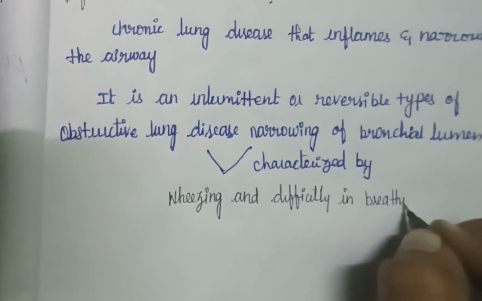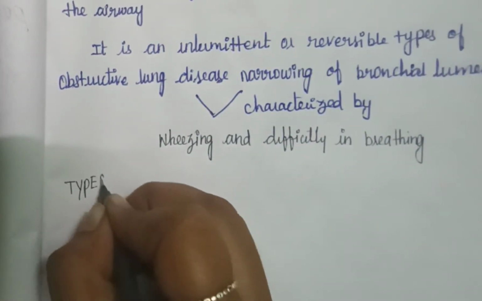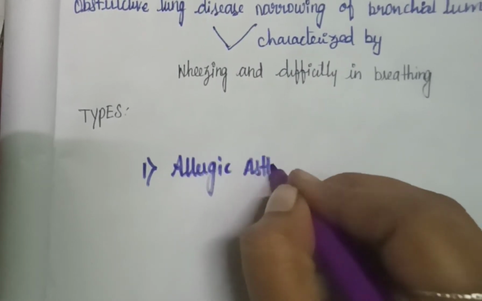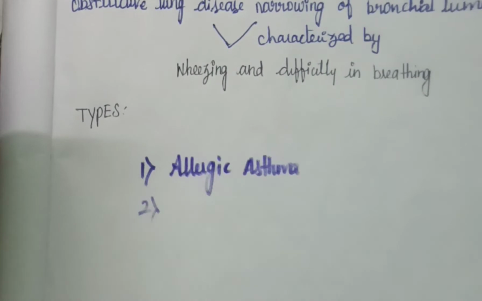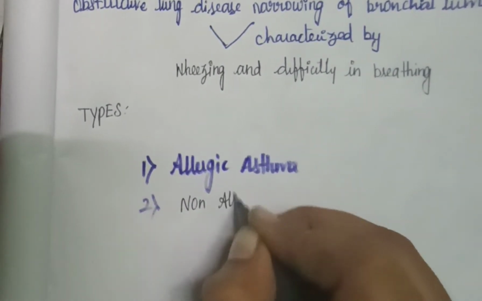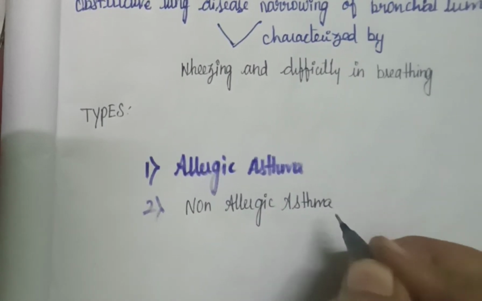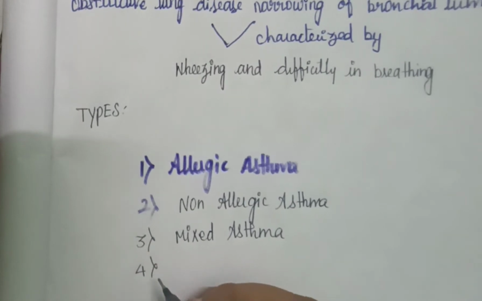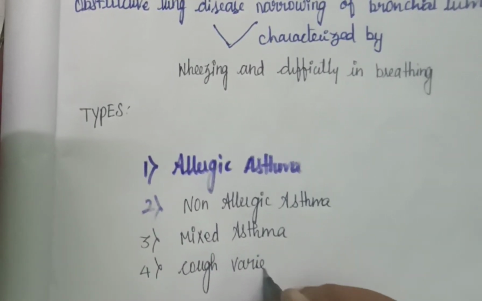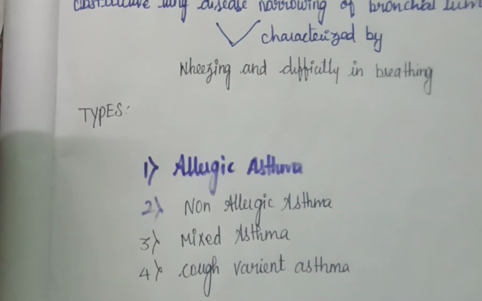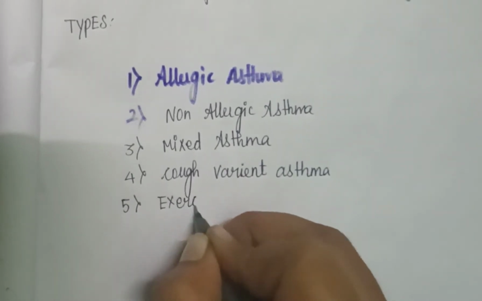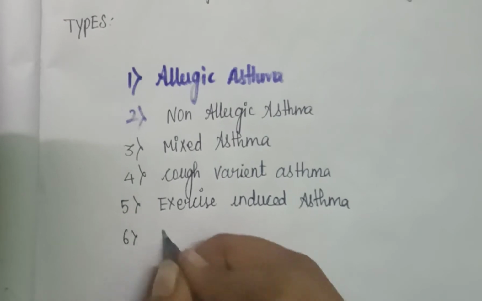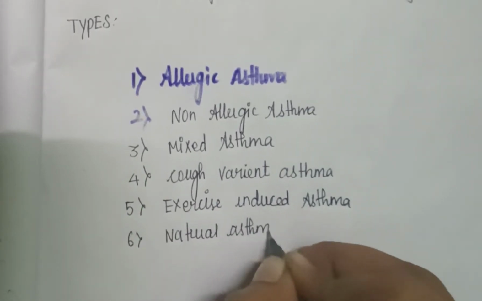So next one is types of asthma. First one is allergic asthma, second is non-allergic asthma, third is mixed asthma, fourth is cough variant asthma, fifth is exercise induced asthma, sixth is nocturnal asthma, and seventh is occupational asthma.